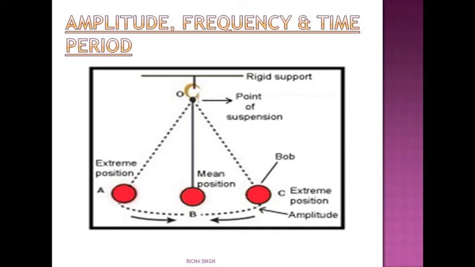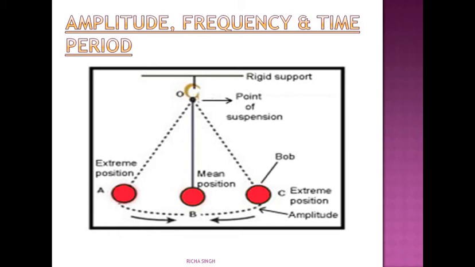The mean position of the pendulum, or the initial position of the pendulum when it is at rest, is B. If it goes towards A or towards C, then it is displacing, it is changing its position. Then AB or BC is its amplitude. Amplitude is the maximum distance covered by the vibrating object from its mean position. So either it can go to A or it can go to C, so AB or BC represents the amplitude.